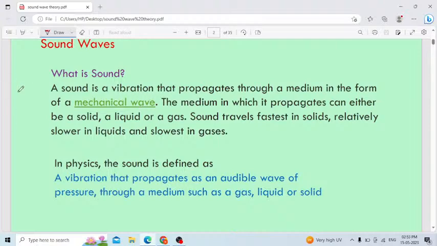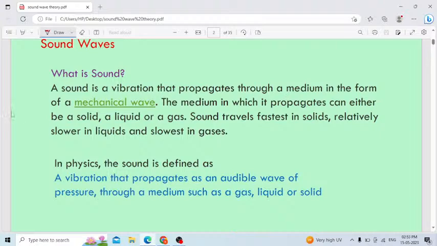Then already we learned sound is a vibration that propagates through a medium. To propagate means to travel, sound waves traveling from one place to another place. Otherwise it needs a medium. Therefore sound wave is a mechanical wave. What is meant by mechanical wave? A mechanical wave is one that needs a medium to propagate. Without a medium it can't propagate. It will not travel from one place to another place.